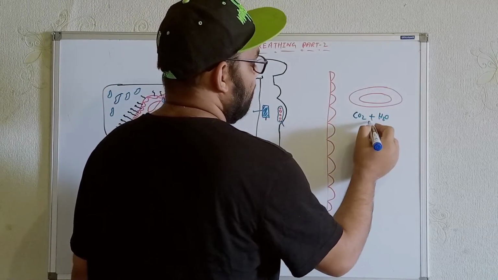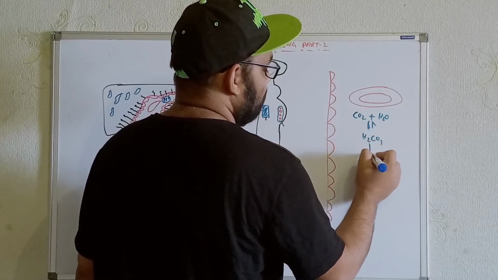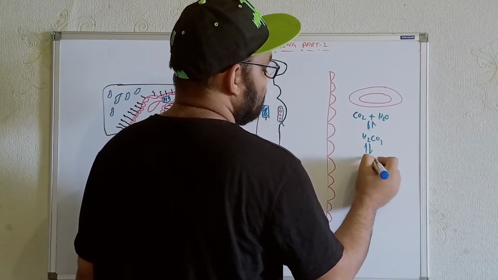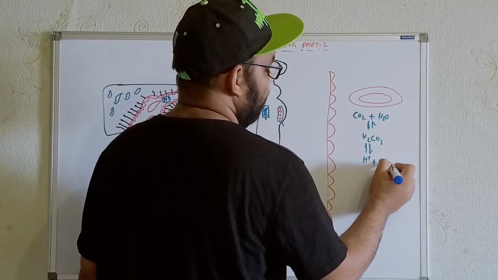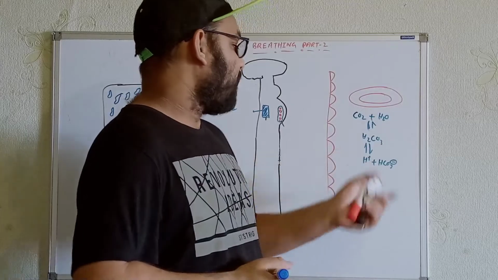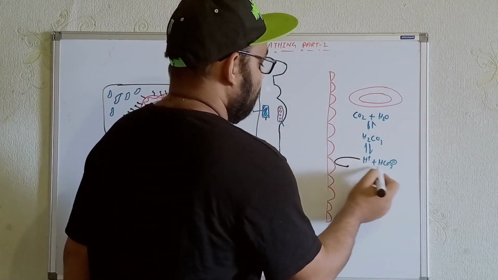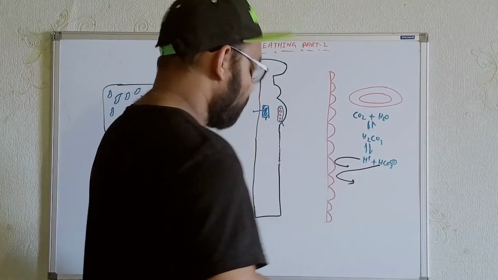Let's repeat once again. After that, it will break down into proton plus bicarbonate. See the thing: neither this proton nor this bicarbonate is able to cross the blood-brain barrier. They will just repel. They cannot cross the blood-brain barrier.